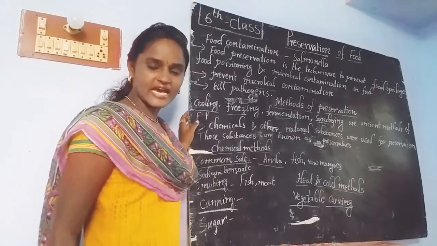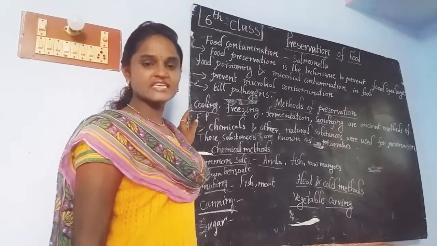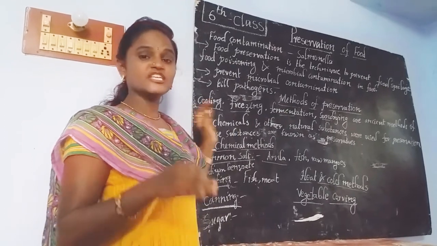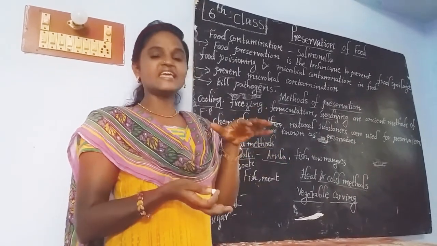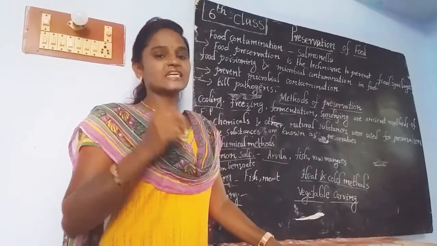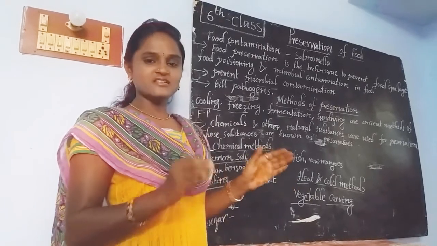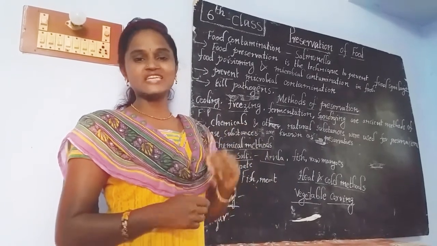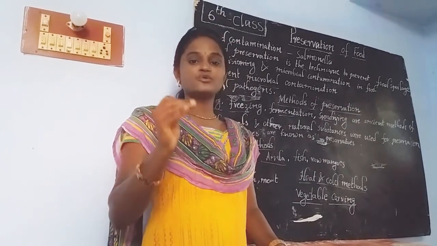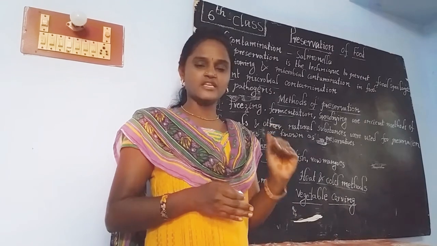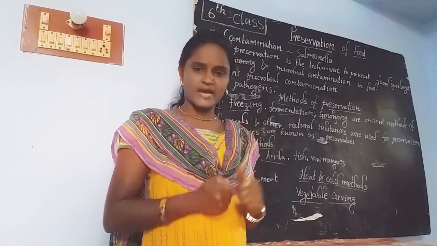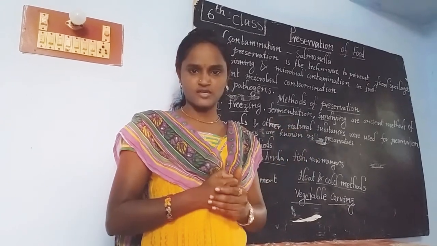What is that? Canning. Another advanced method is called canning. Here we preserve certain varieties of food by storing them in an airtight container. What kind of container? Airtight container. By packing certain varieties of food in airtight containers, we stop the entry of air into the container. Whenever air is not entering the food, the growth of microorganisms is controlled.